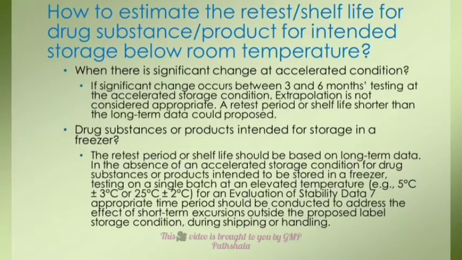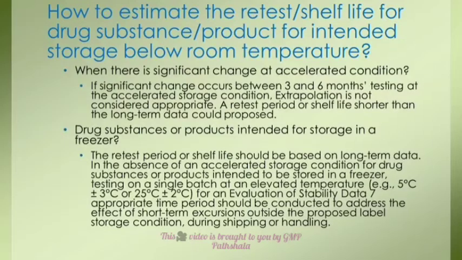Now, let us understand how to estimate the retest period or shelf life for a drug substance or product intended for storage below room temperature when there is a significant change at accelerated condition. If a significant change occurs between 3 and 6 months testing at the accelerated storage condition, extrapolation is not considered appropriate. A retest period or shelf life shorter than the long-term data could be proposed.